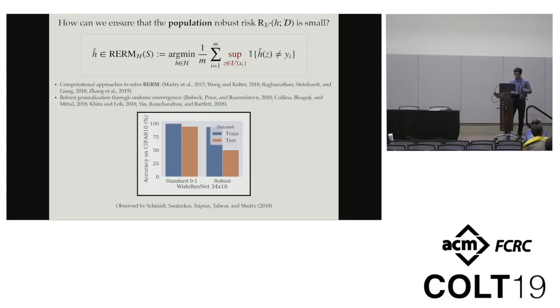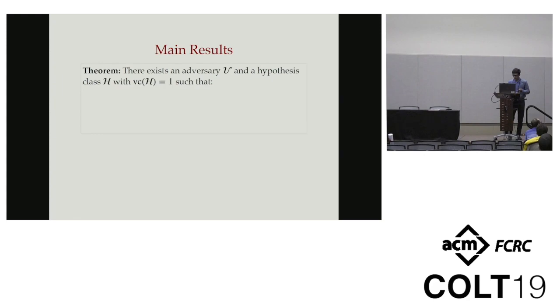Unfortunately, there seems to be empirical evidence that suggests that the robust risk might not concentrate as well as the standard risk. And there could be a large gap between the empirical risk in the robust case versus the population robust risk, even when the standard 0-1 risk concentrates very well. So in fact, for our first result, we show that there is a very simple hypothesis class H with VC dimension 1, where we do not have uniform convergence of the robust risk, no matter how large a sample we draw from the distribution.